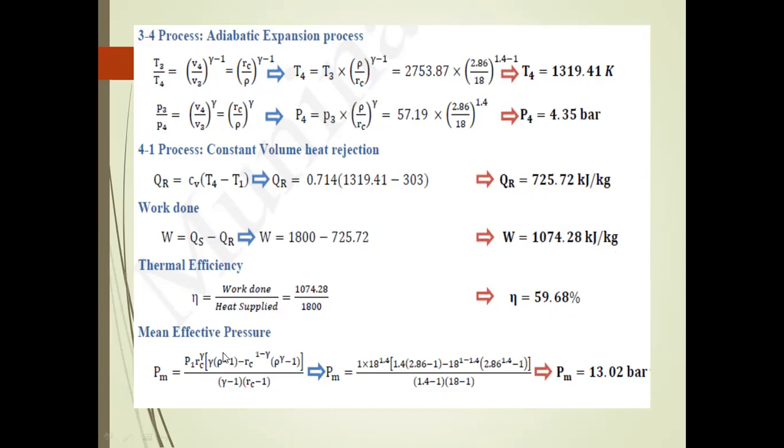Finally, we find the mean effective pressure. The mean effective pressure is P1 into R to the power gamma into gamma into rho minus 1, minus R to the power 1 minus gamma into rho to the power of gamma minus 1, divided by gamma minus 1 into R minus 1. We substitute the gamma value, compression ratio and P1 value, and we get the mean effective pressure as 13.024.